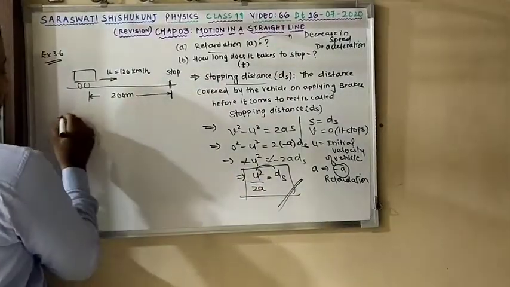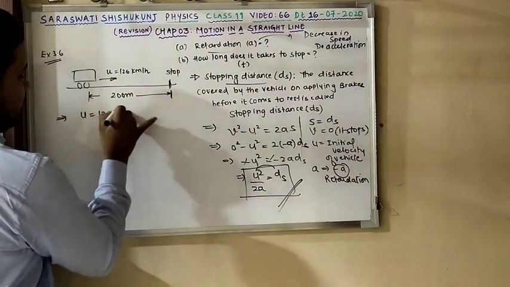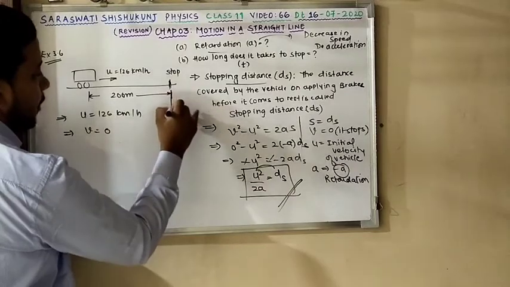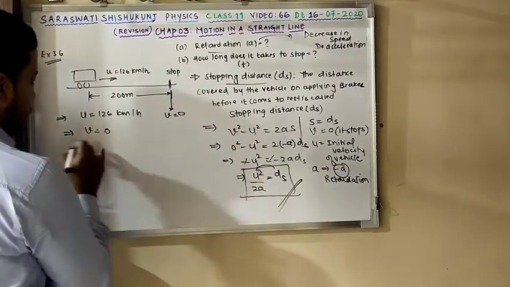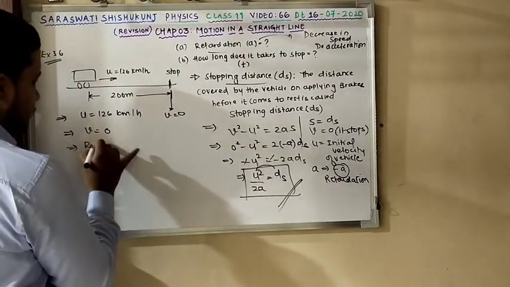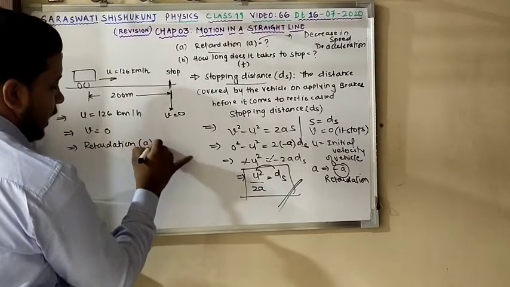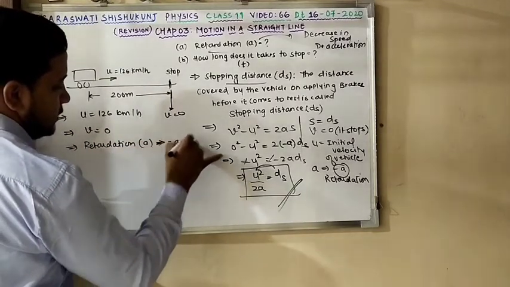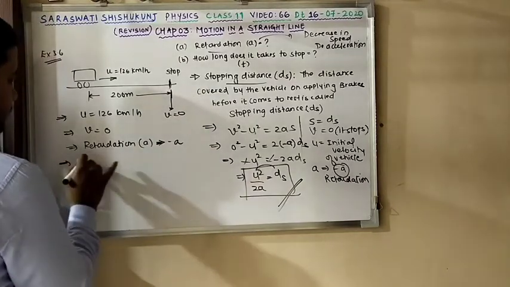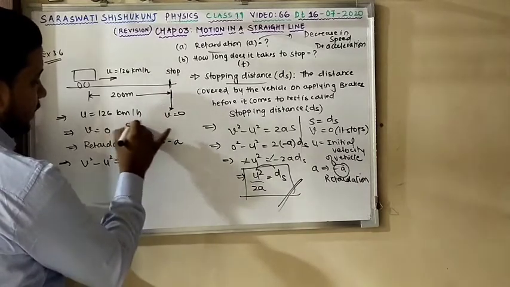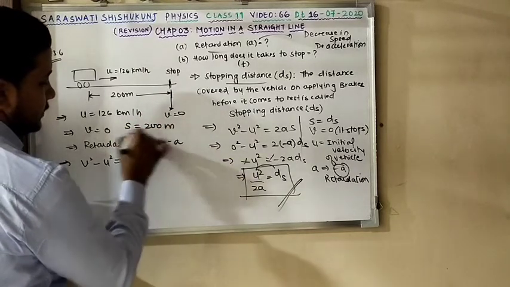So if you need to calculate, I have u, that is 126 km per hour. I do have v is nothing but 0 because the car stops, so final velocity is 0. And a retardation is going to happen, so instead of a, I have to take minus a. So I'll put in the equation v square minus u square is equal to 2as. Also they have provided distance, that is 200 meters.